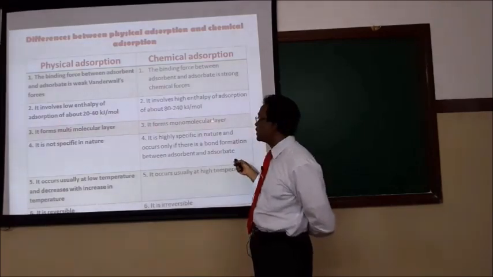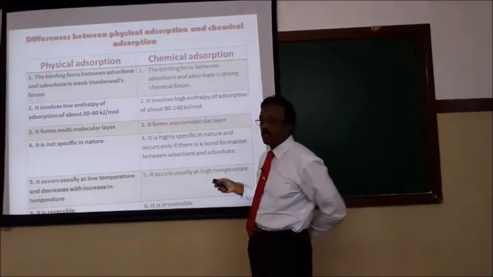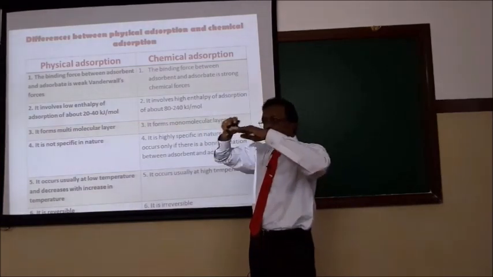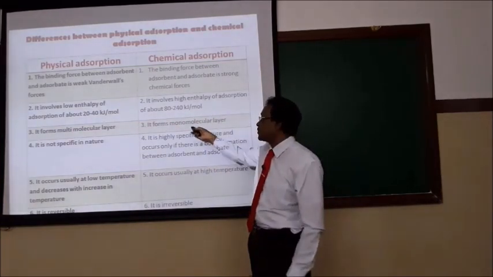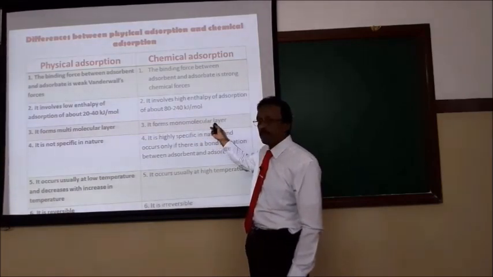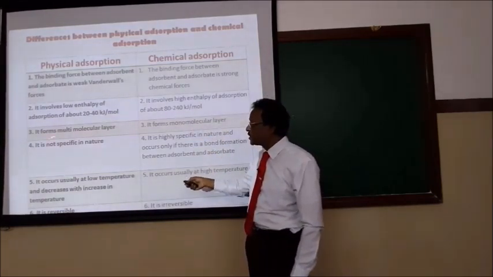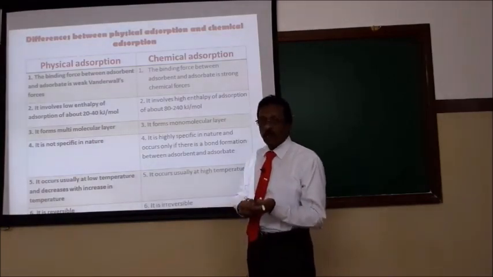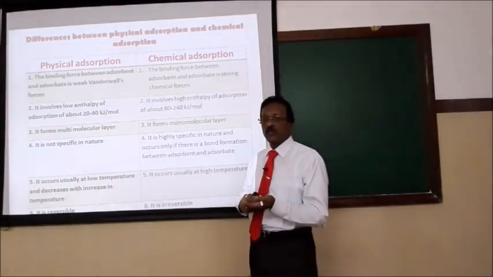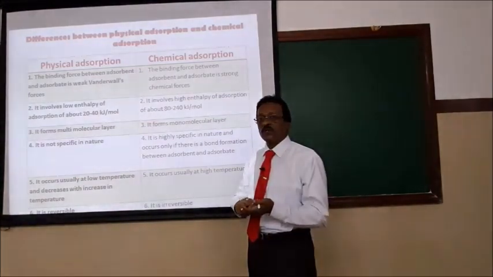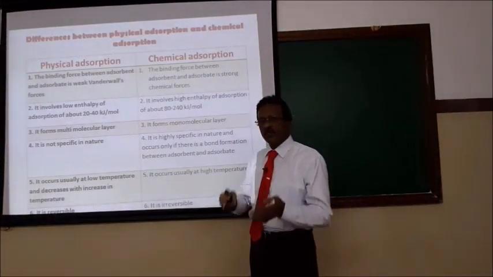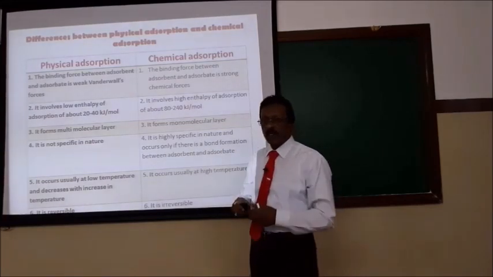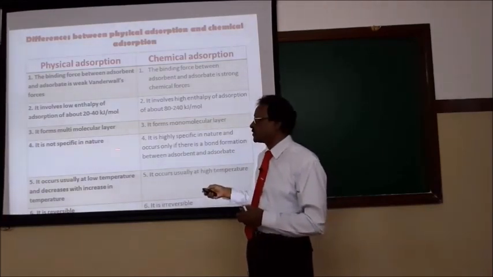But chemical adsorption involves only a monomolecular layer, because chemical bonds are formed on the surface. When chemical bonds are formed, only one layer is possible. Physical adsorption is not specific in nature. Take charcoal: it can adsorb carbon monoxide, arsenic oxide, ammonia, and sulfur dioxide molecules. It is not a specific reaction. With simple intermolecular forces of attraction, any molecules can come and accumulate on the solid surface. It is not specific in nature.